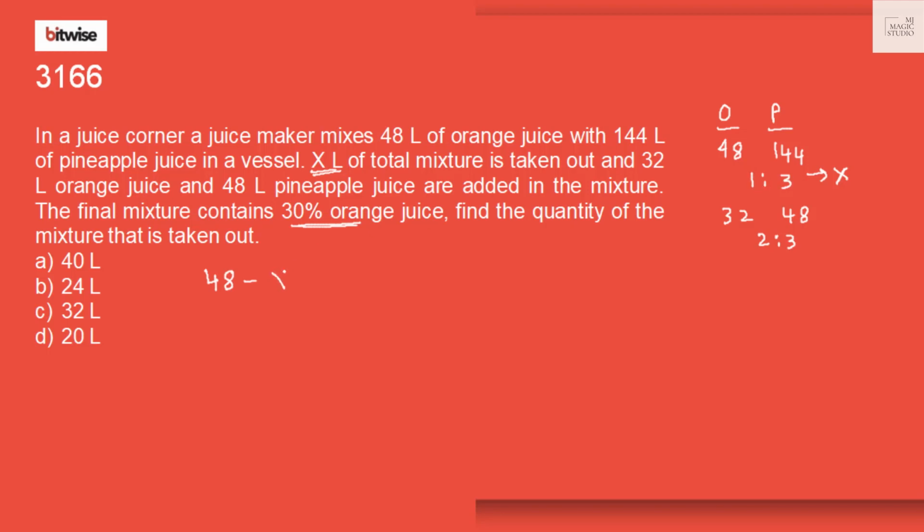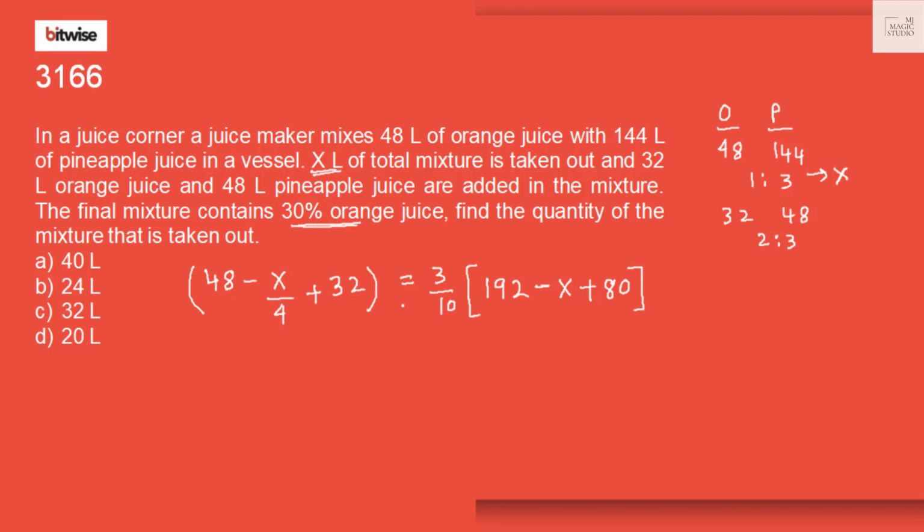That means the proportion of orange juice taken out is X by 4. This was already there, this was taken out, and then 32 liters of orange juice was added to it. This is equal to 30% of the final product in the mixture. The final product in the mixture was 144 plus 48, that is 192 liters, minus X liters taken out, plus added up how much? 48 plus 32, that is 80. So if we solve this equation, we can find the value of X.